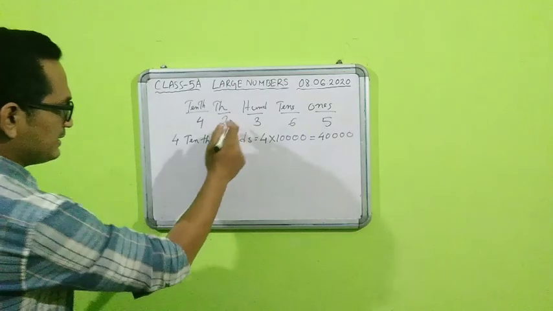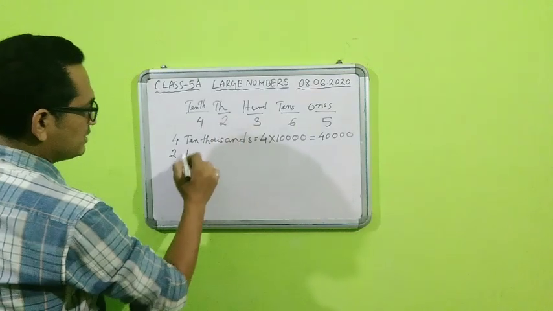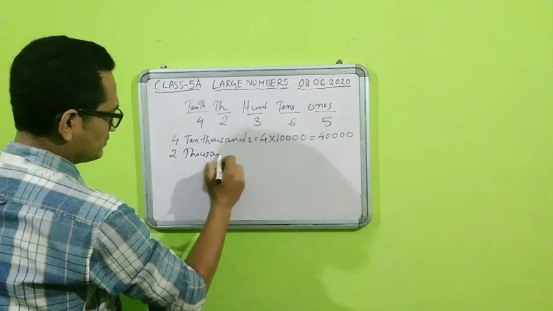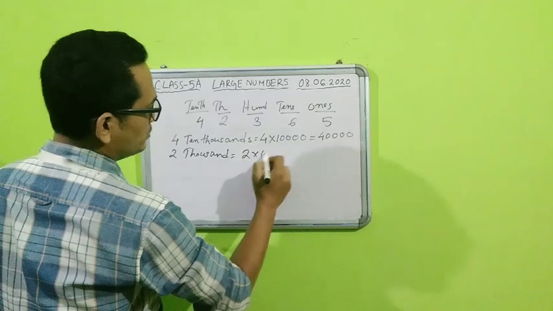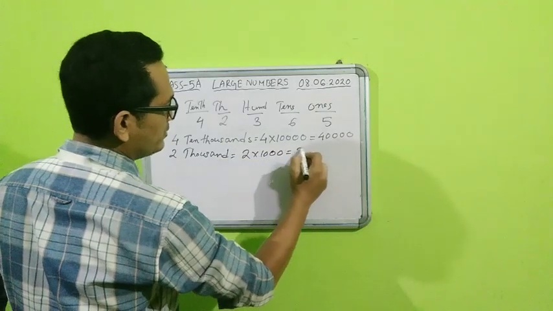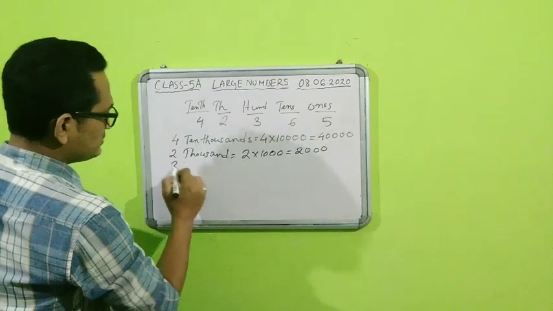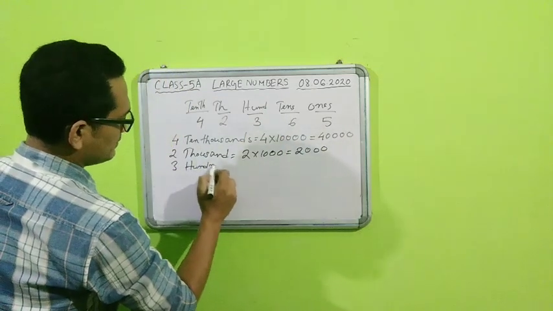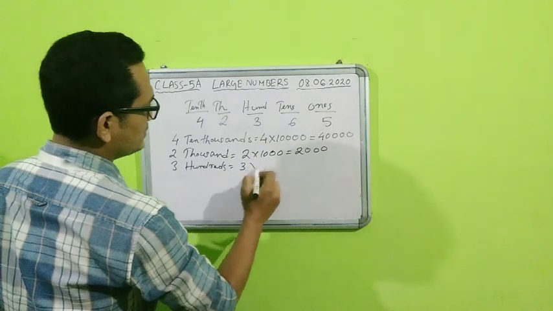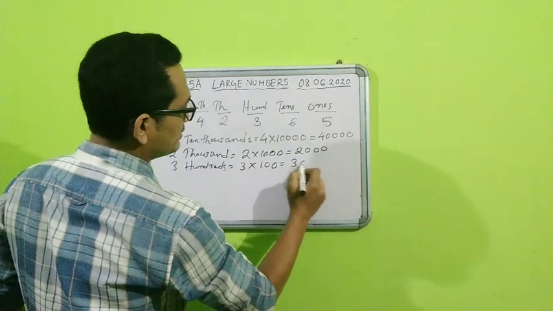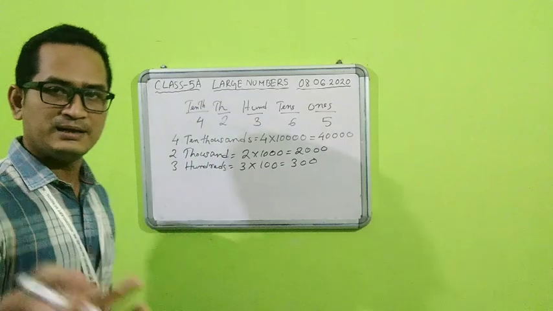Now let us take this 2. This is 2,000. To get the place value, I multiply 2 into 1,000 and that gives 2,000. Then 300s: it will be 3 into 100, that is 300, because 3 is sitting in the hundreds place.